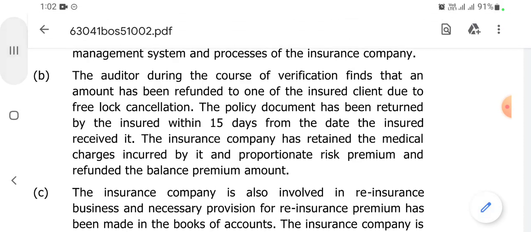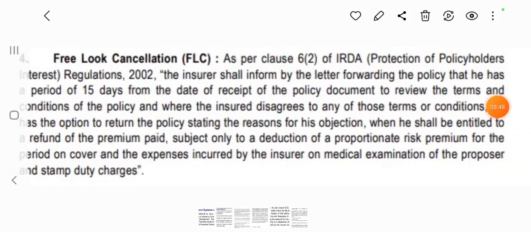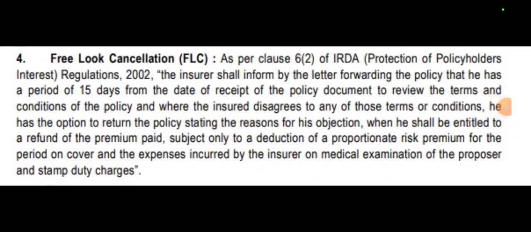So for this, let's go through the free look cancellation policy. Yeah, here you go. Free look cancellation policy wherein it states, let's quickly go through the third line from the end.